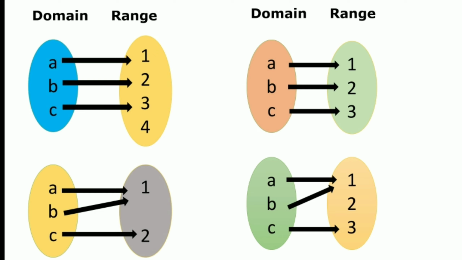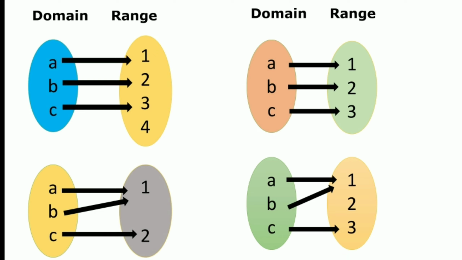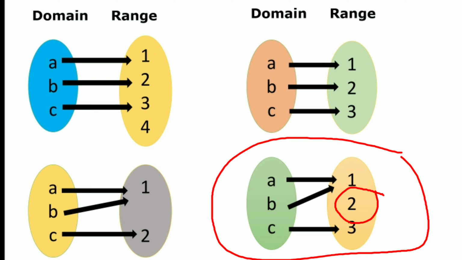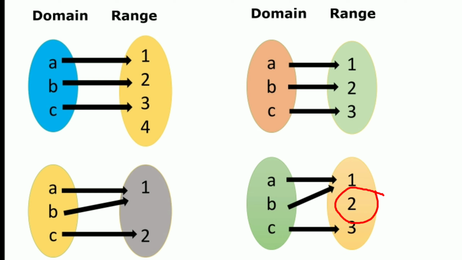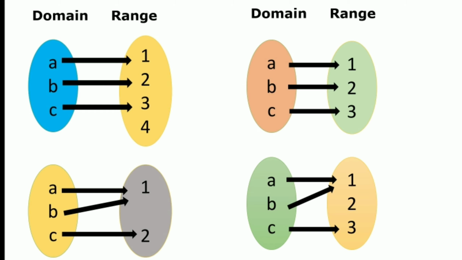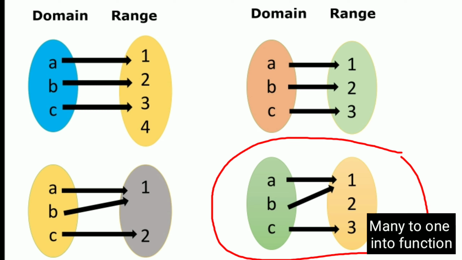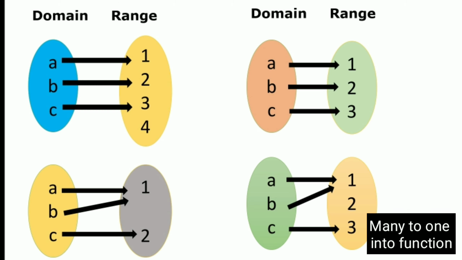At the same time, it is a mapping such that at least one element of the codomain is not an image of any element in the domain. That is, here the element 2 is not an image of any element of the domain. So in that sense, it is an into function. So this example is a many-to-one into function.